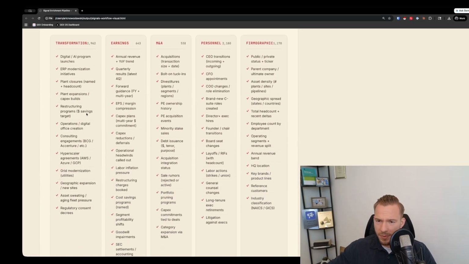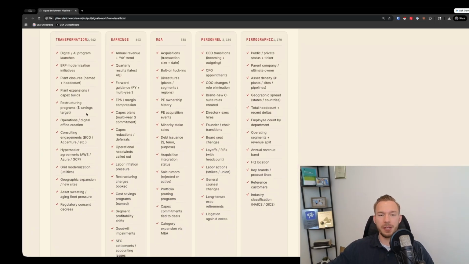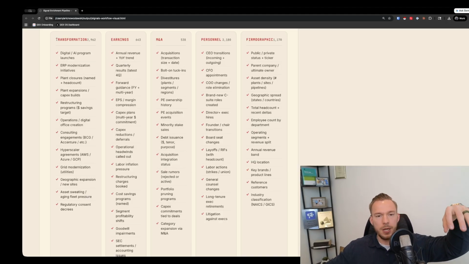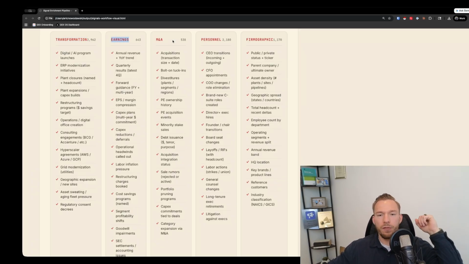All these things. And so we're going to talk about what all that really means, but this is an example of the top level signals that we were able to find. We found signals for transformation within the company. We found signals based on the earnings reports of the publicly traded companies. We found signals for mergers and acquisitions, for personnel changes, and firmographic.